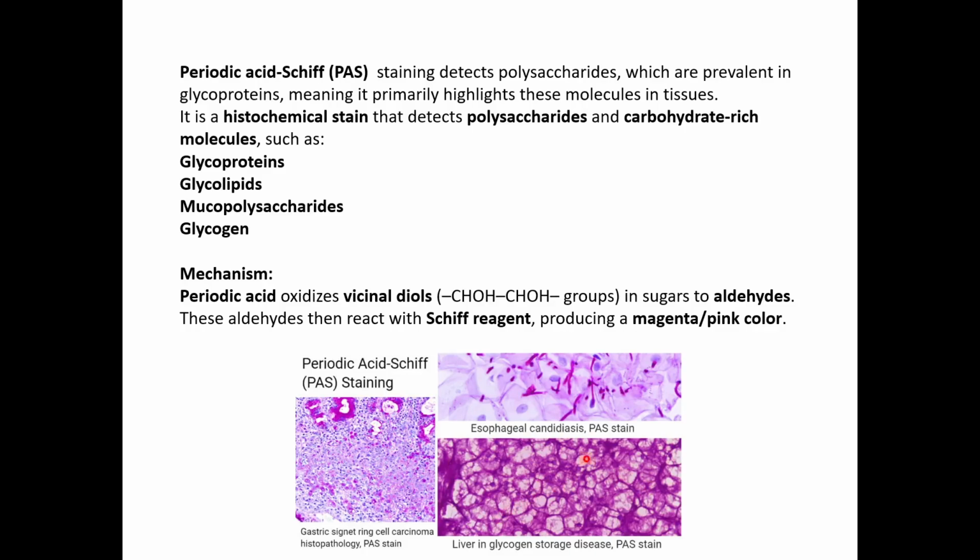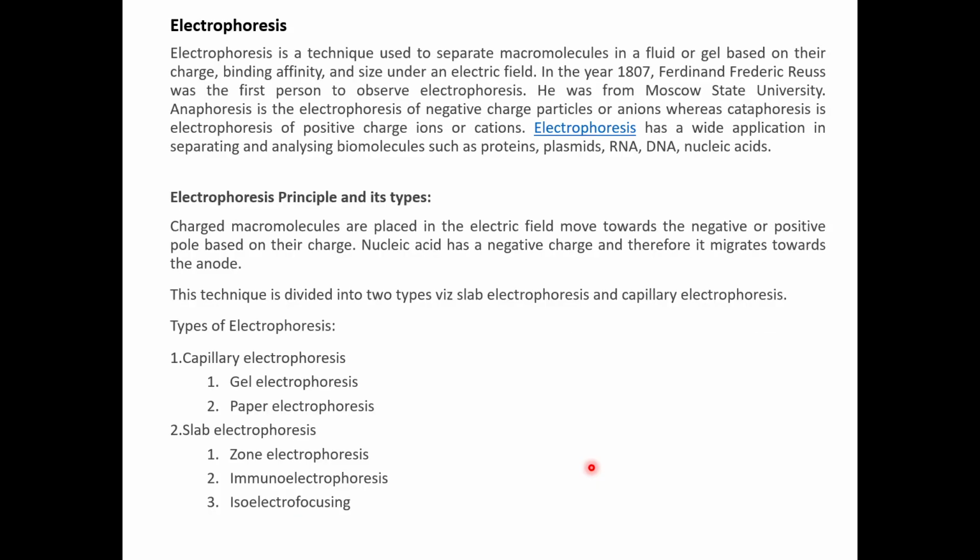So when you stain liver tissue, you can see complete staining of the glycogen present, in magenta by PAS. So in liver and glycogen storage disease, you can use PAS to detect more or less accumulation in the liver. So this was about the periodic acid Schiff staining.